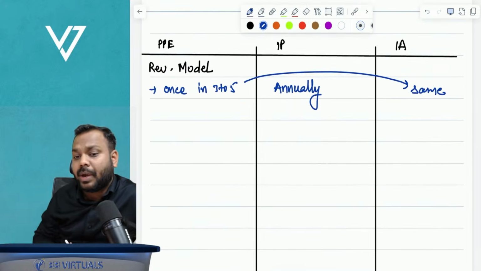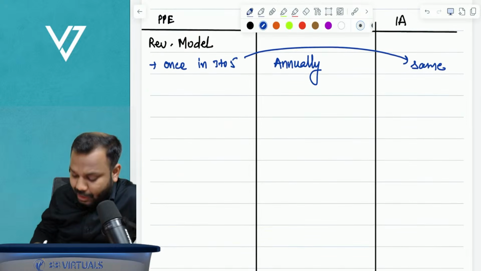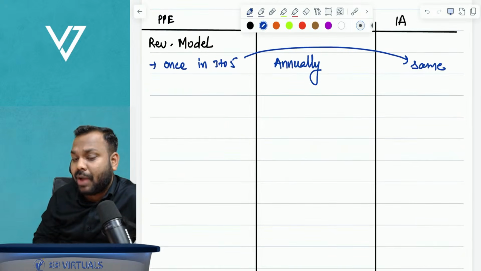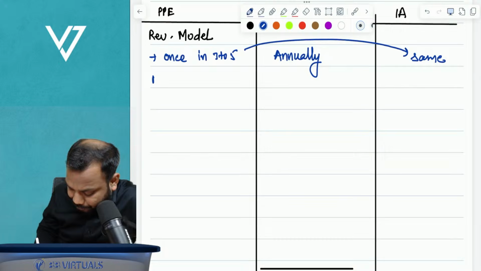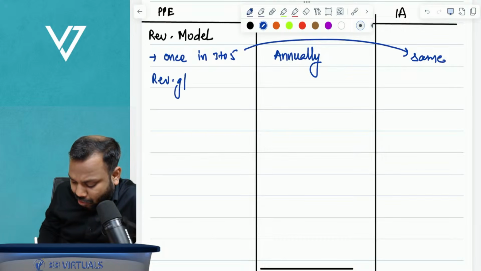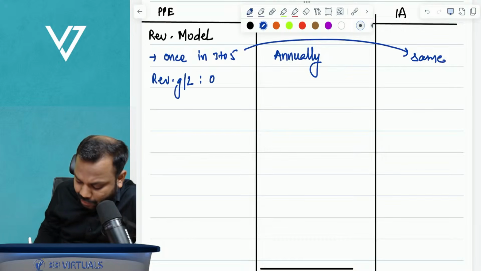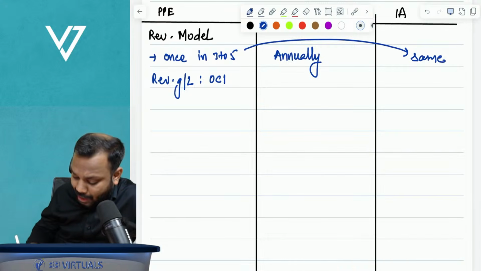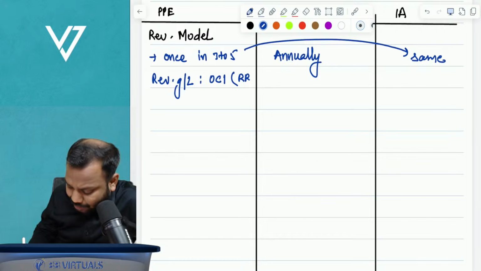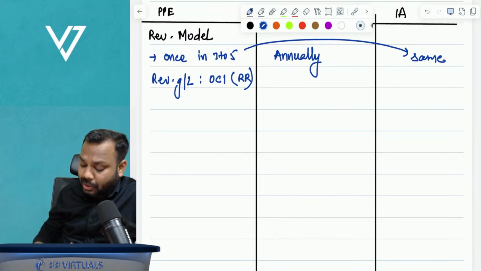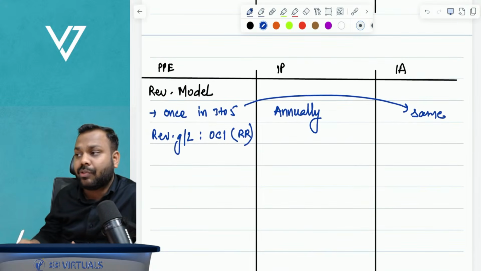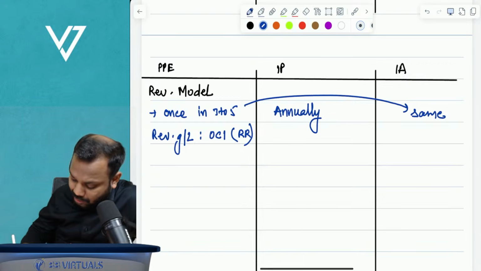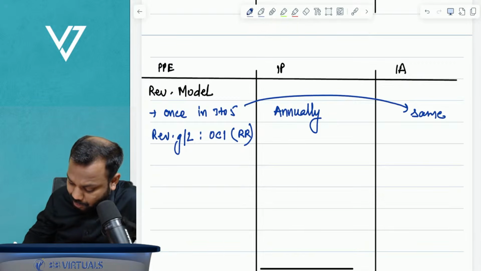Now, if we opted for a revaluation model, then revaluation gain or loss has to be accounted for in other comprehensive income for property, plant and equipment and accumulated in revaluation reserve. But if you opt for the revaluation model of investment property, the revaluation gain or loss will go where?